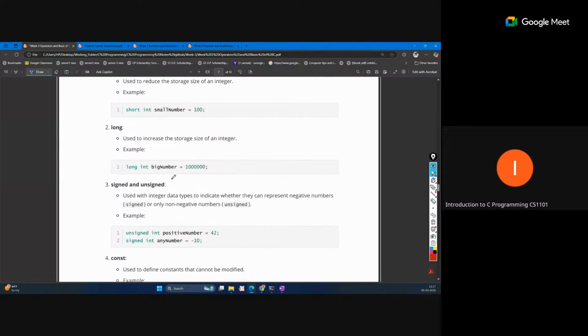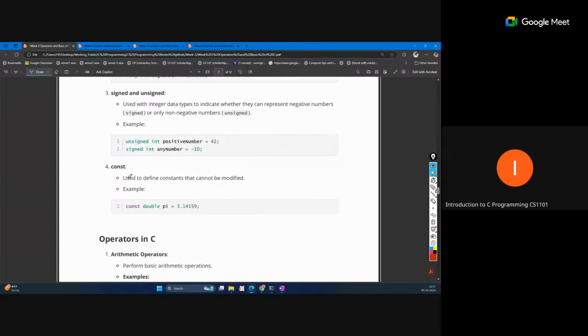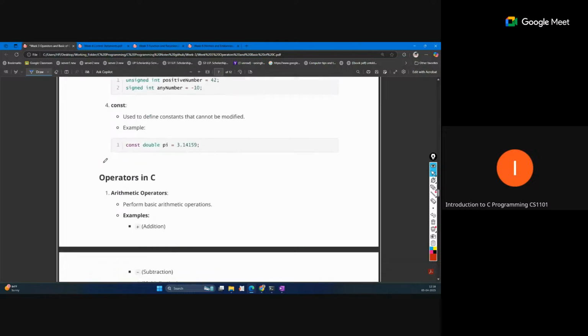Signed and unsigned change the type of integer, so that it contains only positive values or maybe negative also. Similarly const, which makes any parameter a constant value. So these are some modifiers that change the behavior of the normal data types.